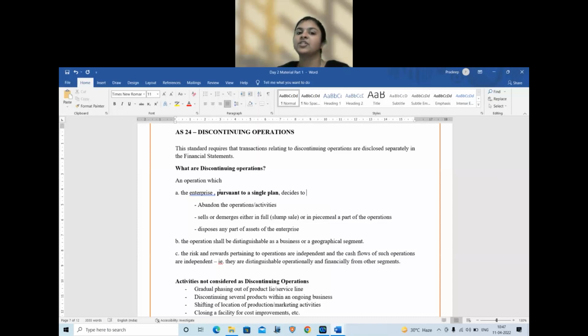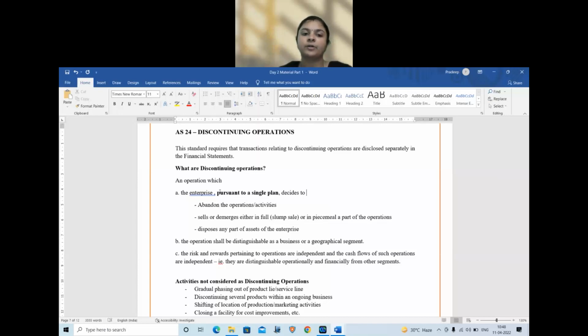The decision making. I decide to close this particular unit and gradually I will sell away these assets. That is what the decision made to close that unit is the single plan. Okay, the board's decision to close the unit. Or sometimes I may not decide to close the unit, but I will want to do some cost cutting, so I will keep selling away some assets. No, that is not a single plan. Okay, that is the difference between the two. So this is point number one for discontinuing operation.